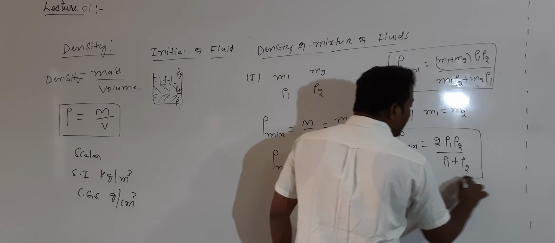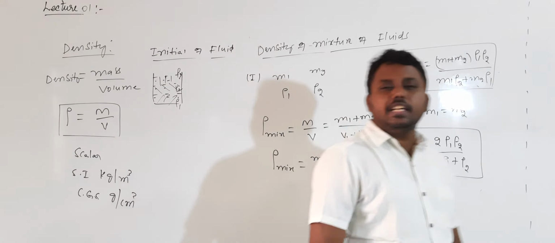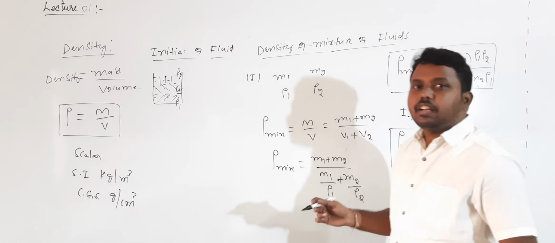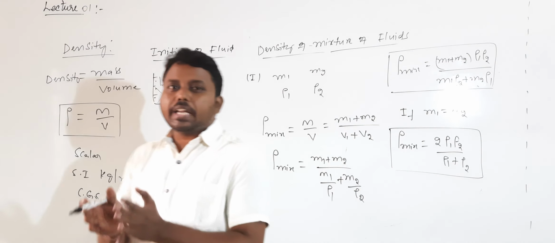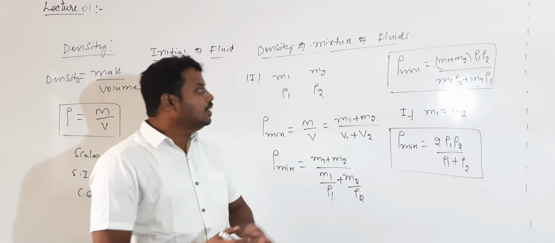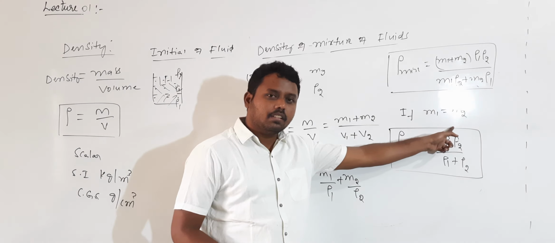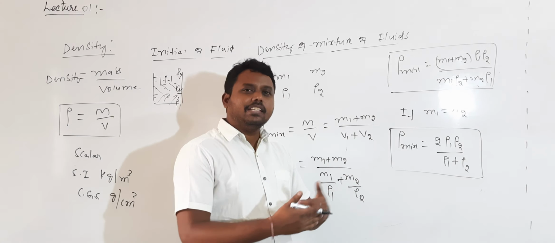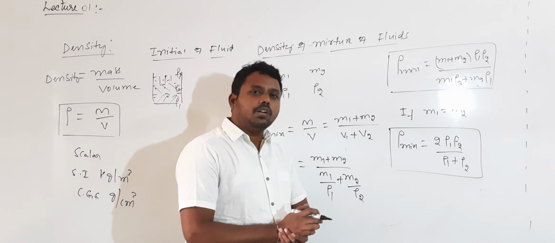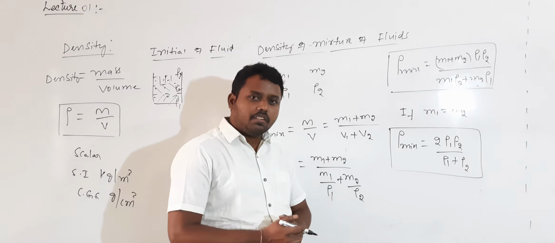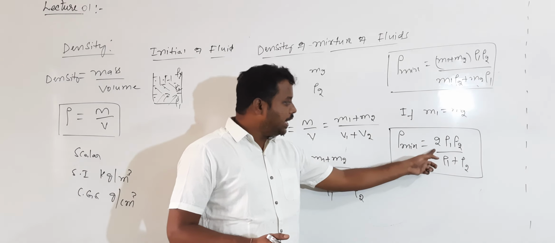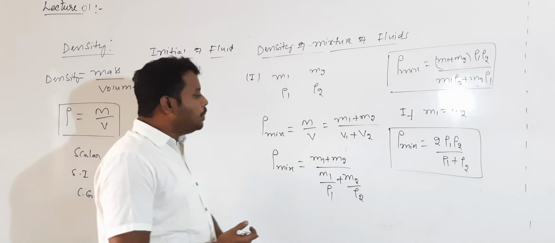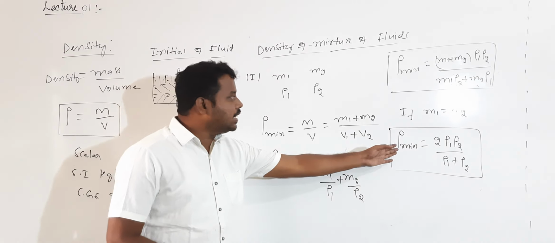This is called the harmonic mean of the densities of the two fluids. So the density of the mixture will be equal to the harmonic mean of the individual densities when the two fluids have the same masses. If two fluids of the same mass but densities ρ1 and ρ2 are mixed, the density of the mixture is given by 2 ρ1 ρ2 by ρ1 plus ρ2. Understood?